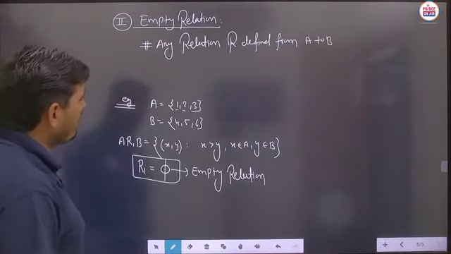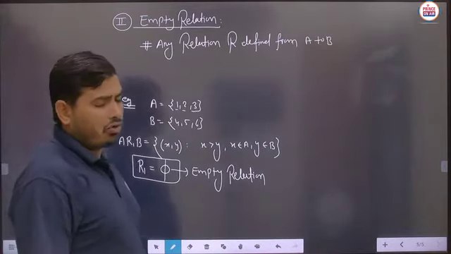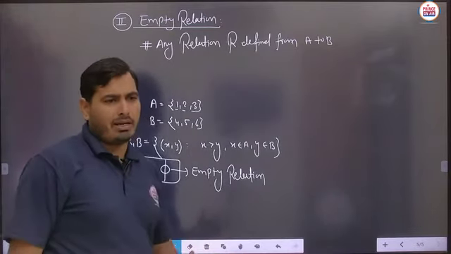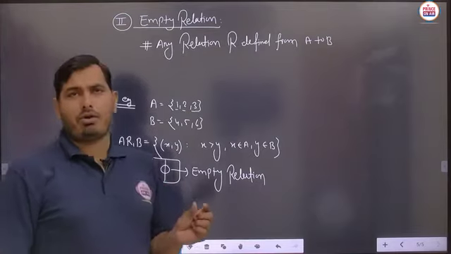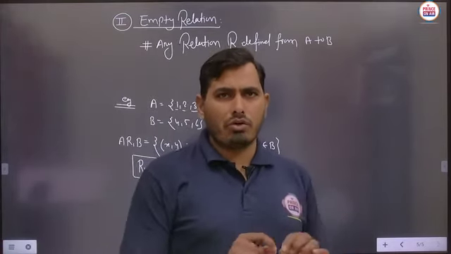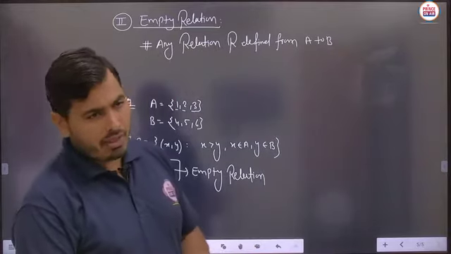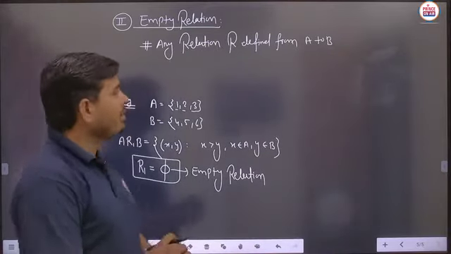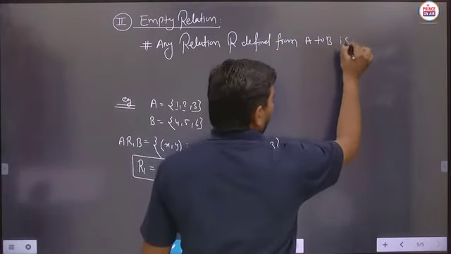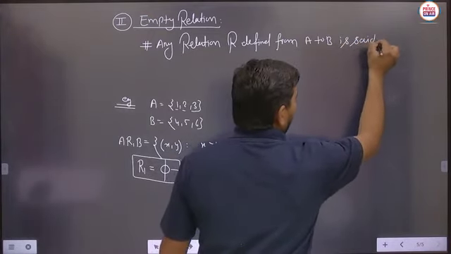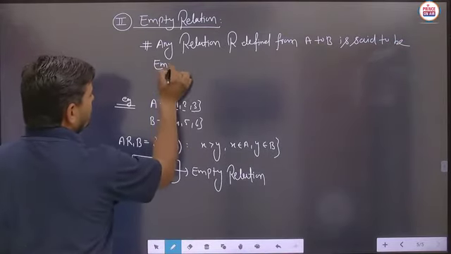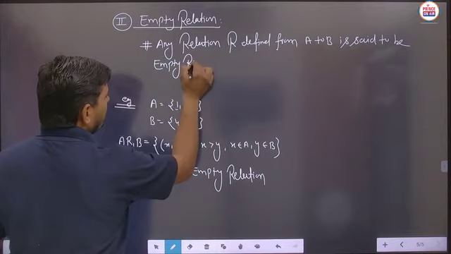Suppose any of the relation defined from A to B is said to be empty relation if no ordered pair, or no particular element of A is related with the element of B. Means no single element of A will be related to the element of set B. So any relation R defined from set A to set B is said to be empty relation if